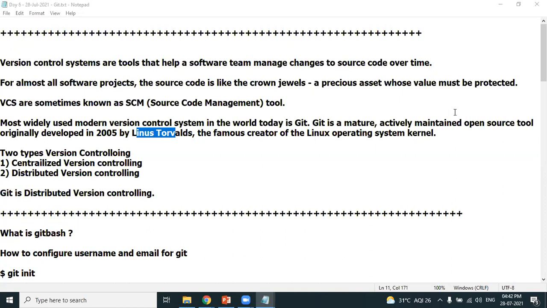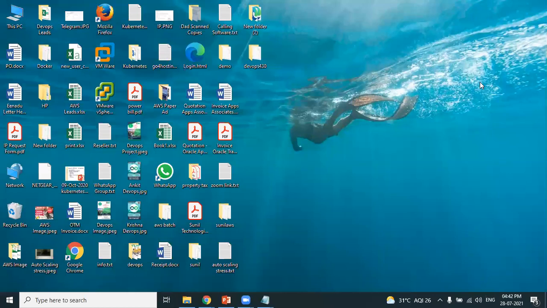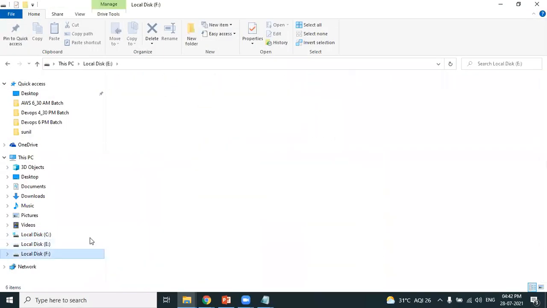Okay. Assume that I'm a developer. Friends, assume that I'm a developer. This is a developer's laptop. I got a requirement from the client. As per the client requirement, obviously the developer starts developing the code, isn't it? Look at this example.